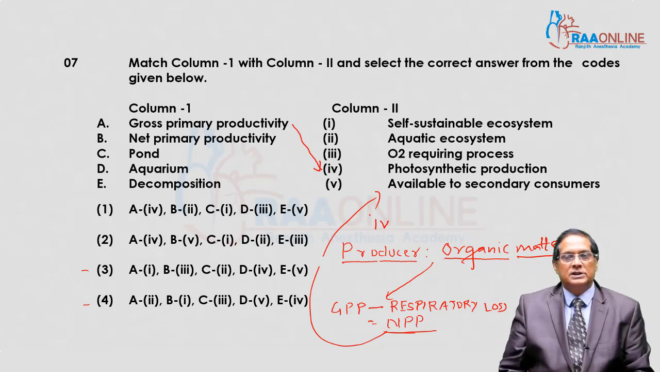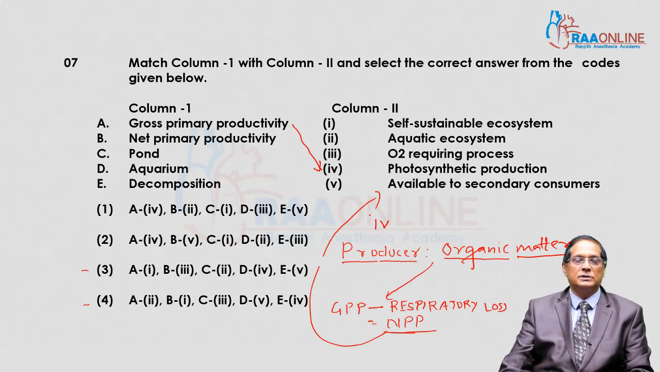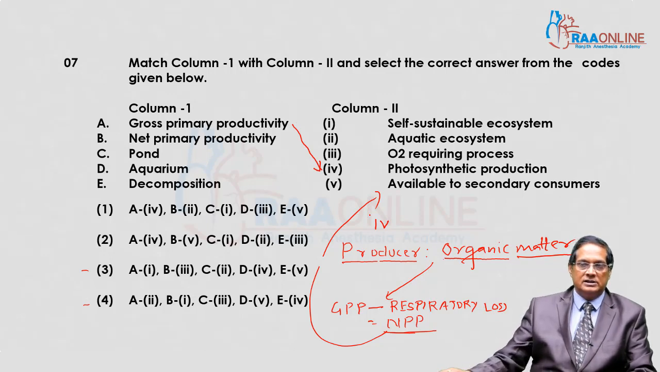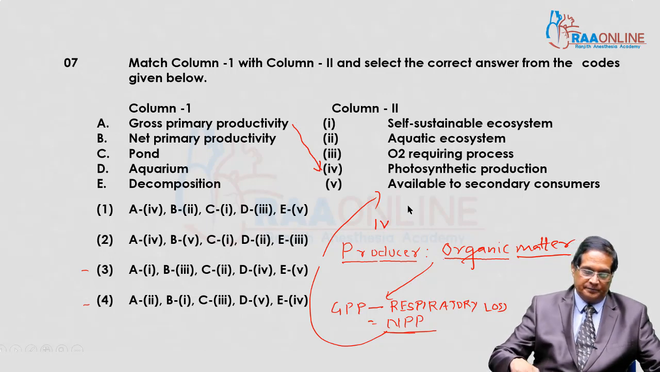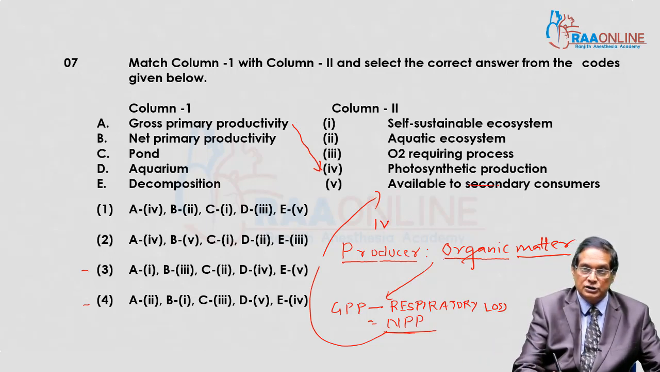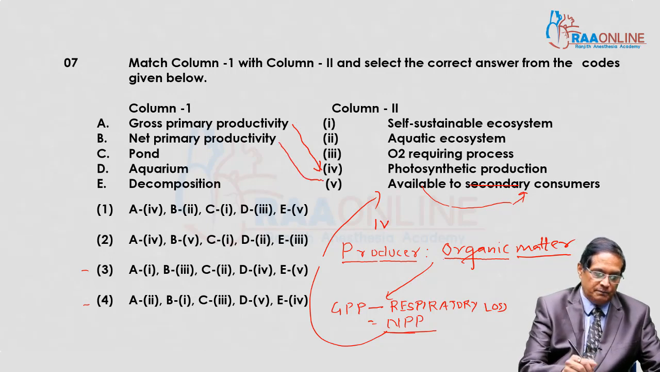So according to the 10% principle, a total of 10% material is given to them. The rest 90% is utilized by the producers themselves. So that is available to the consumer. Better to say consumer rather than secondary consumer. So it is available to the consumer level. That is NPP.